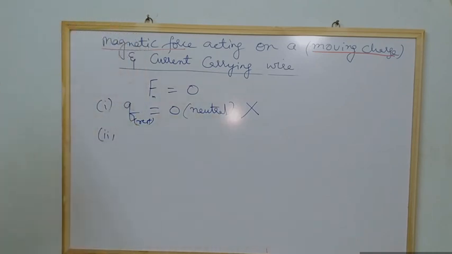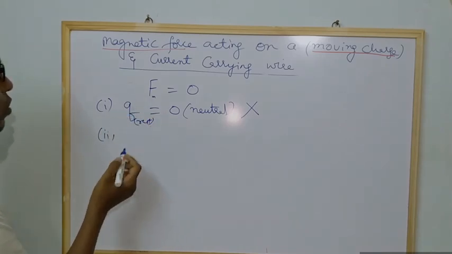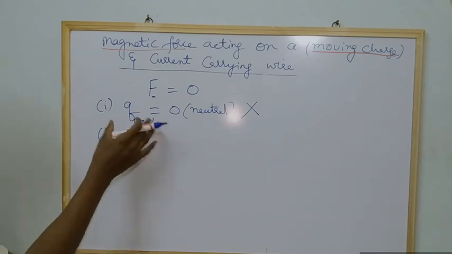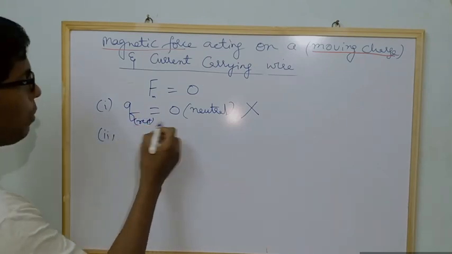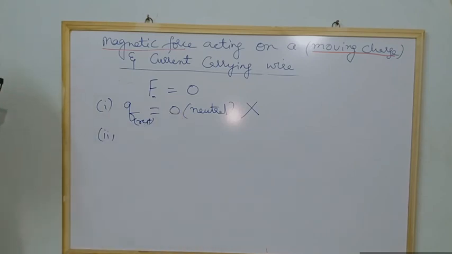Now coming to the second thing. If the charge is at rest, or if the velocity is zero, you can say anything. If there is no charge, the force will be zero. Or if the charge is neutral, the force will be zero.